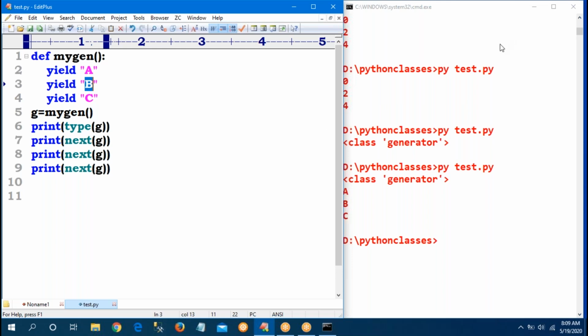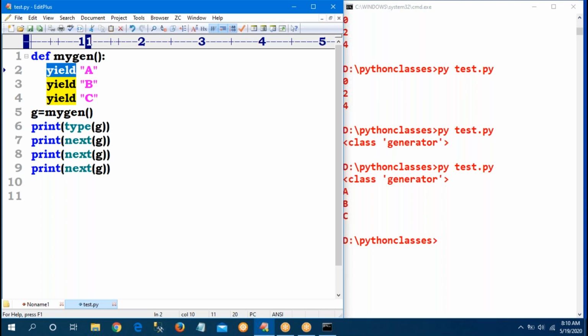Mahesh, just one query. Yes. What is the difference between the first type, when we mentioned the generator in the parenthesis, and the yield? That time also we were getting the values when using the parenthesis, and this time we are using yield. So is there any difference? Should we use the yield concept to generate the values, or should we use parenthesis to generate the values?